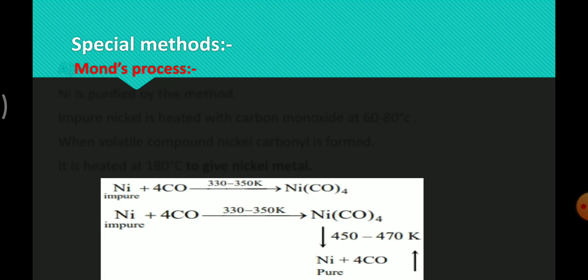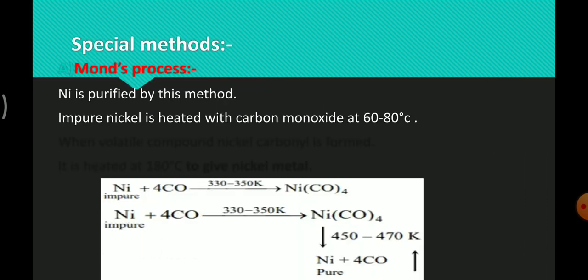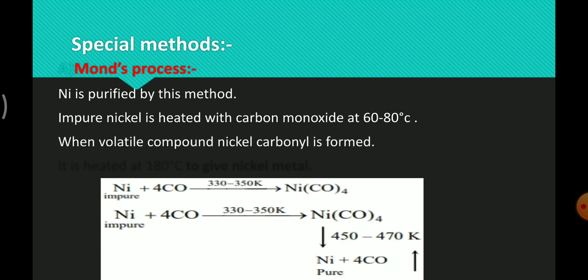So here, next point, nickel is purified by this method and impure nickel is heated with carbon monoxide, and when the volatile compound nickel carbonyl is formed, it is heated at 180 degrees Celsius to give nickel metal.